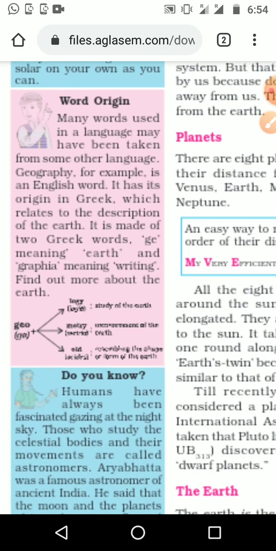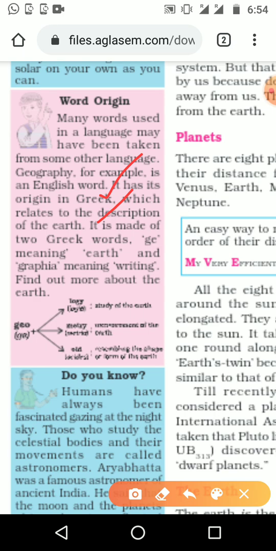Many words used in a language may have been taken from other languages. For example, geography is an English word. It has its origin in Greek, where the word started, related to the description of the earth. What is the meaning of geography in Greek? Description of the earth. It is made of two Greek words: geo means earth, and graphia means writing. So geography means writing about the earth.